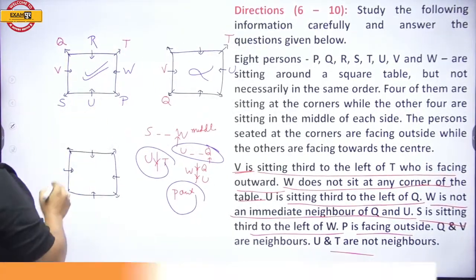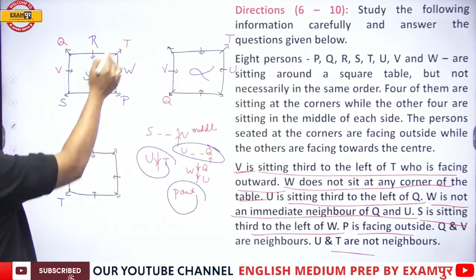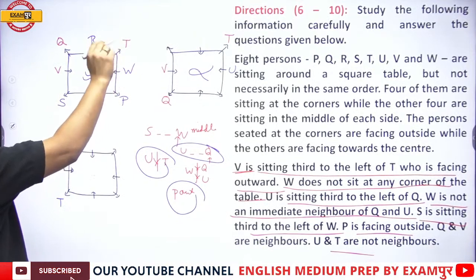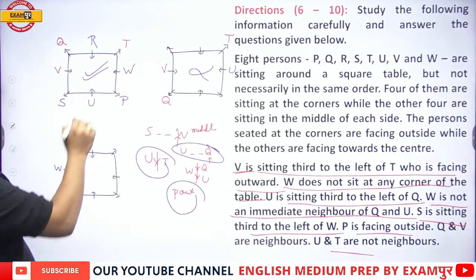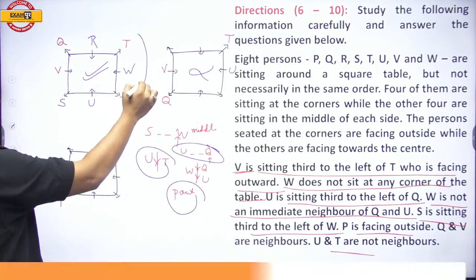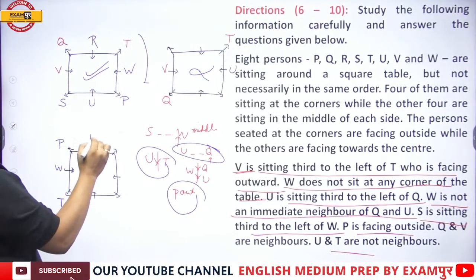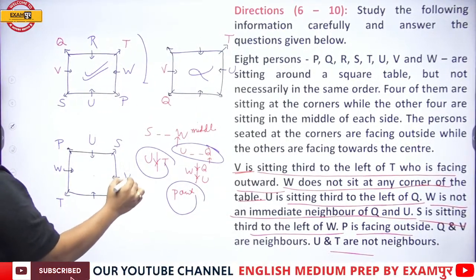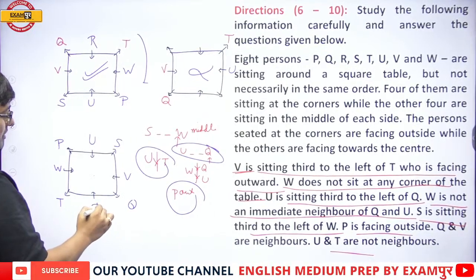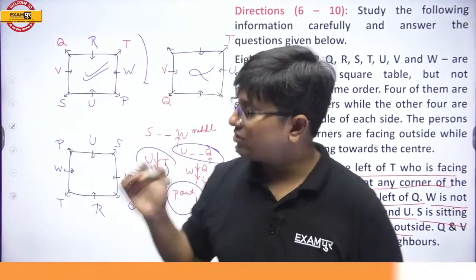It is not necessary that if my T is here, your T is also here. If your T is over here, then T's right will be W. Then here P, then here U, then here S, then here V, then here Q and then here R. This is also the right diagram.